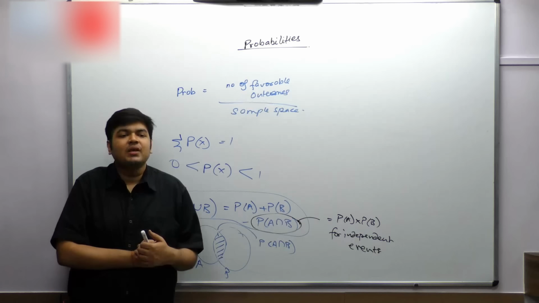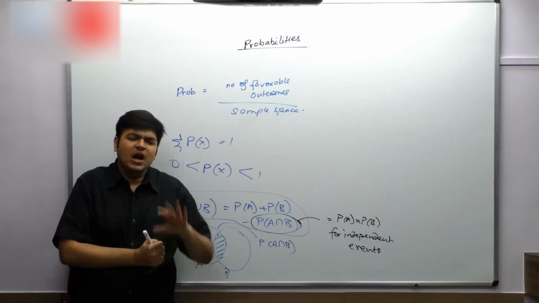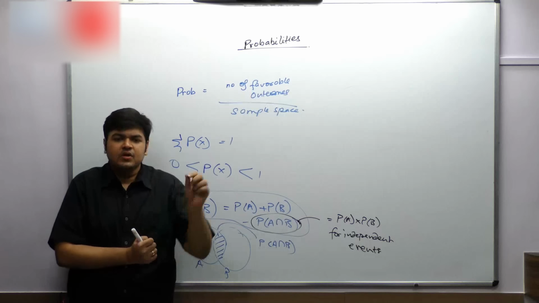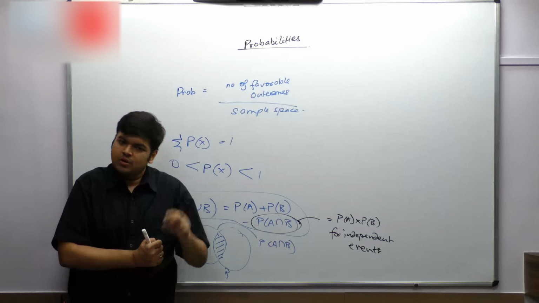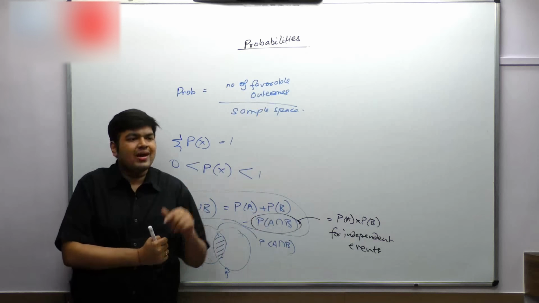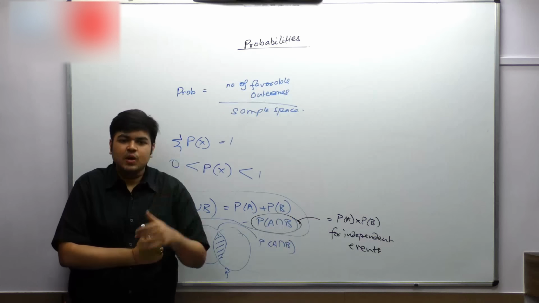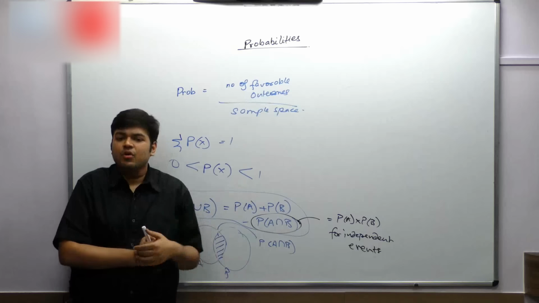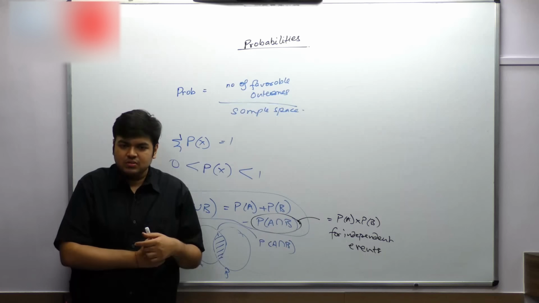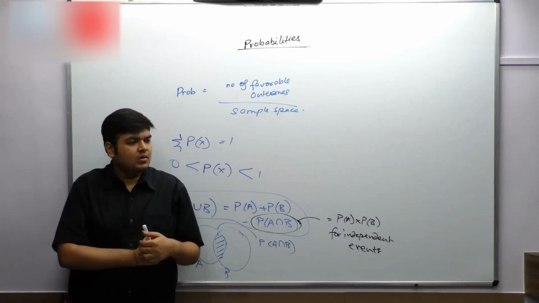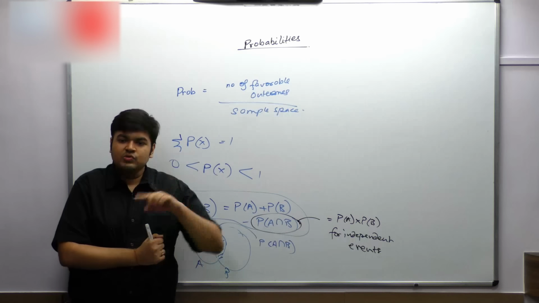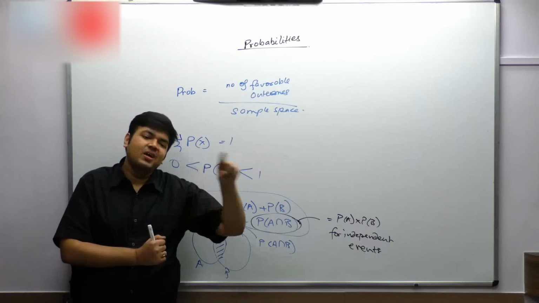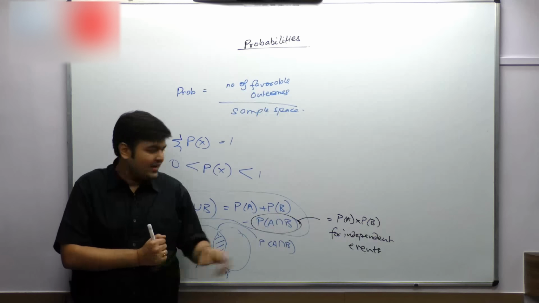How do you get that? Let me give you an example. You toss a coin, head or tail, 2 options. You throw a dice, 1, 2, 3, 4, 5, 6, 6 options. The probability of getting a 4 on the dice is 1/6. The probability of getting a head is, let's say, half. So you say half into 1/6 is the probability of getting a head and a 4. That is what I'm saying, right?